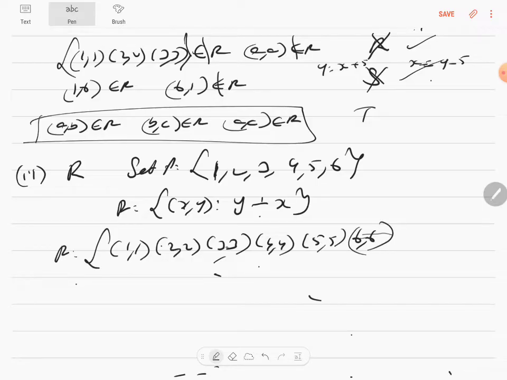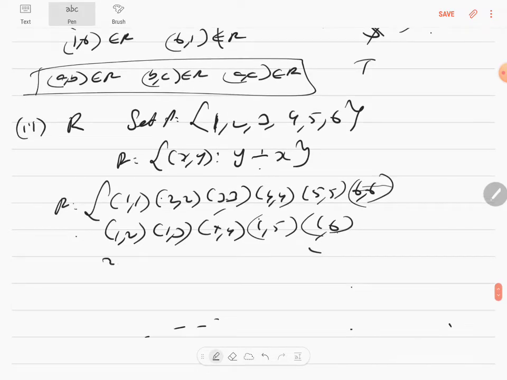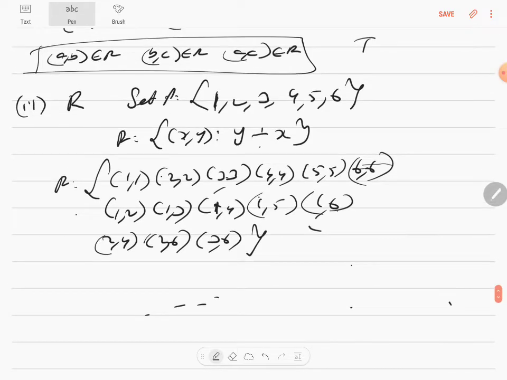Other than that, divisible means 1 can divide every number. So (1,2), (1,3), (1,4), (1,5), (1,6). Then it's (2,4), (2,6). Then it's (3,6) and close it. So this is what it is, and you can't switch it, because if y can be divided by x, x cannot. 1 can divide 2, but 2 cannot divide 1. So it's definitely not symmetric. As soon as you see, it's reflexive. As soon as you see, it is not symmetric.